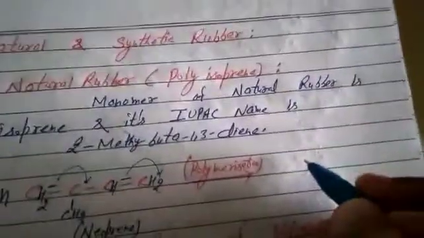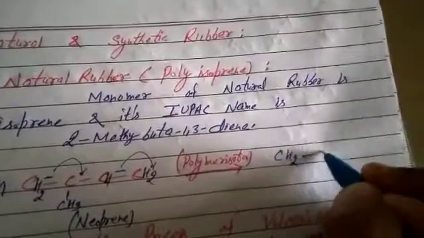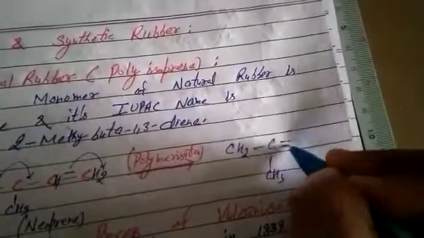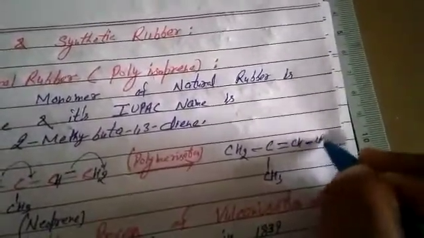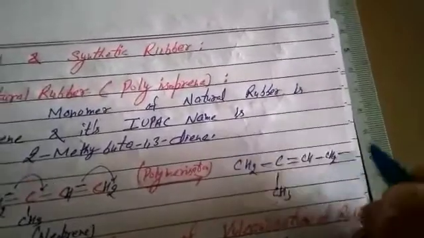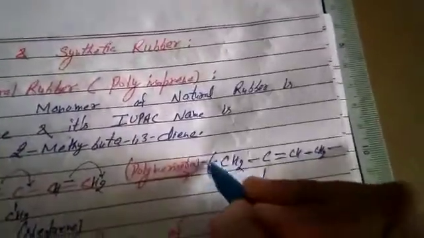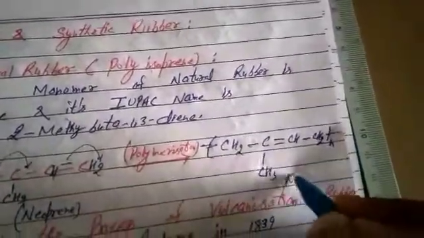Now what is the polymer? Please look here. CH2, double bond becomes single. The side chain CH3 remains as such. It has no role. Single bond becomes double. And next, double bond becomes single. This bond goes out. And this link expands on the left side. How many times? n times. We call it natural rubber.